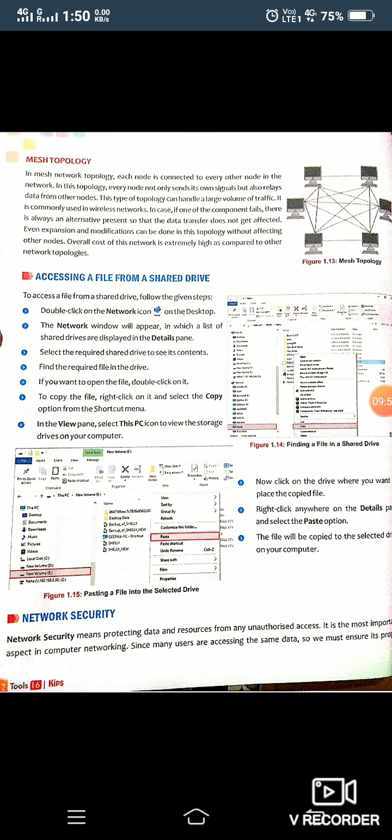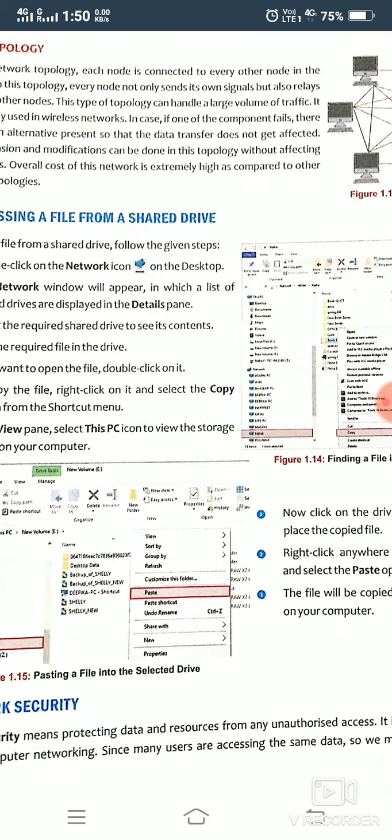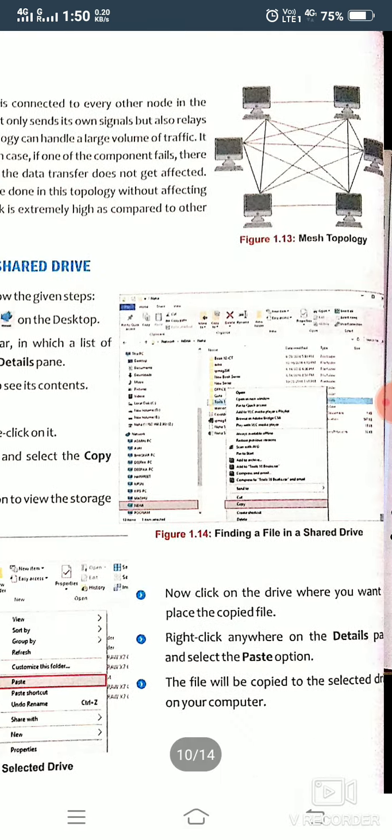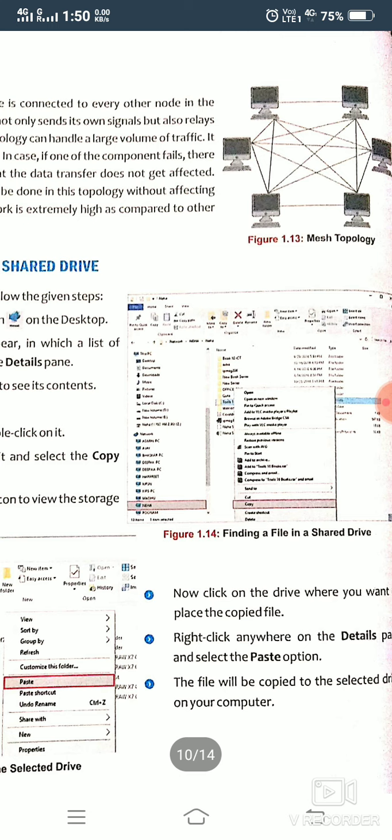Last is mesh topology. Mesh topology is considered very effective because as you all can see here, each system is connected with the rest of the systems. Like you can see, they are following a point to point network. Suppose there are 6 systems, so one system is connected with the rest of the 5 systems. Each system has 5 connections.